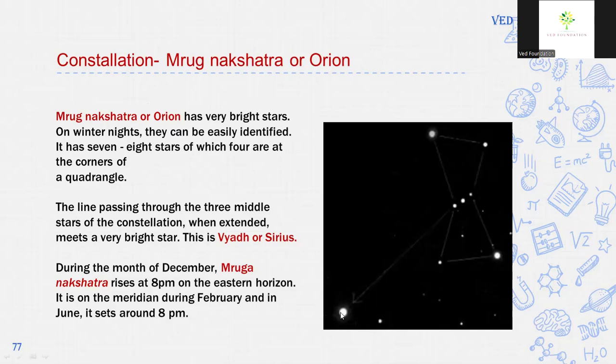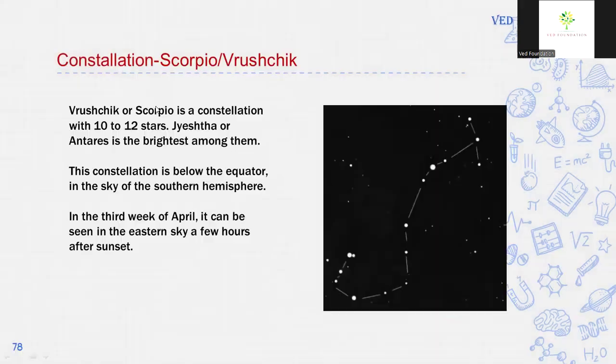During the month of December, Mruga Nakshatra rises at 8 p.m. on the eastern horizon, and it is on the meridian during February, and in June it sets around 8 p.m. The next constellation is Ruchi, or Scorpio. See, it forms a shape like a scorpion.